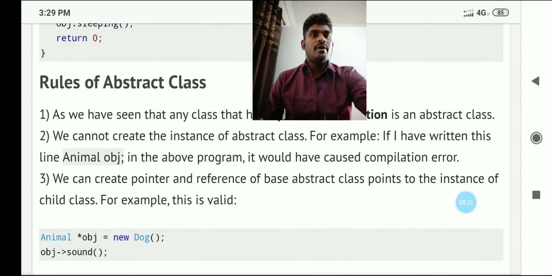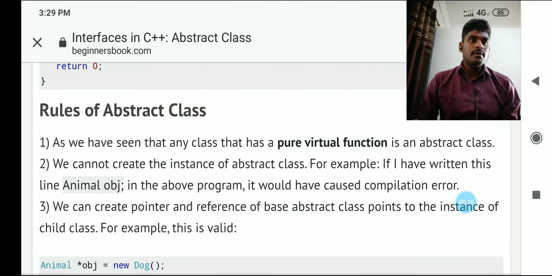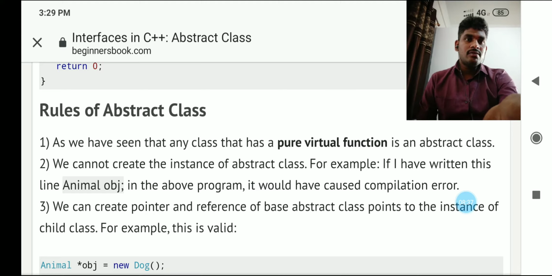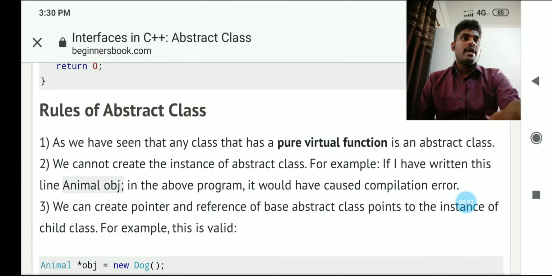Abstract class, rules of the abstract class. The first rule, as we have seen, is that any class that has a pure virtual function is an abstract class. So in an abstract class, at least one pure virtual function should be there. And the second point, we cannot create an instance of an abstract class.